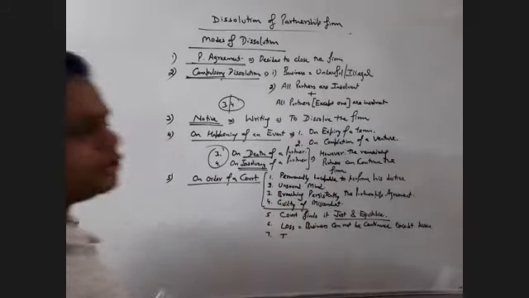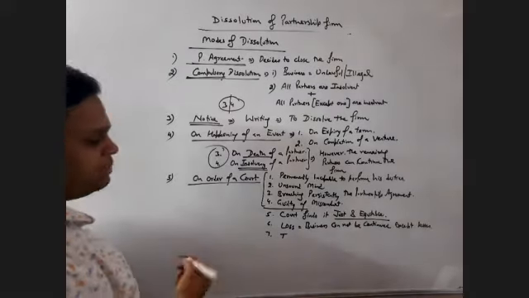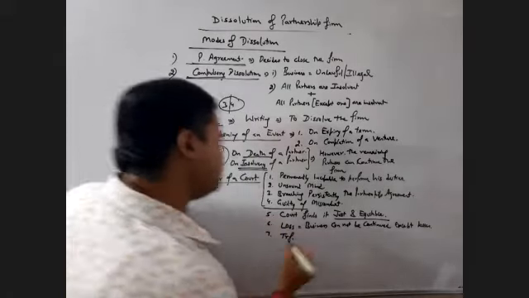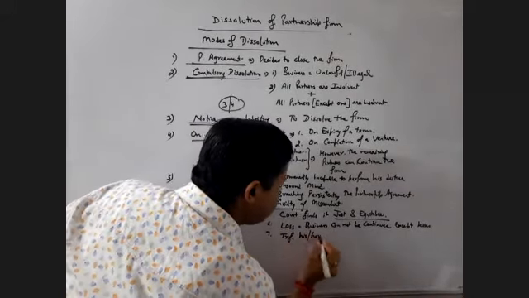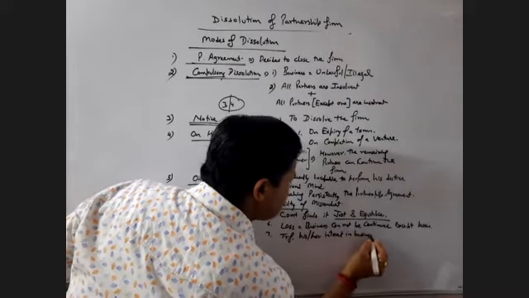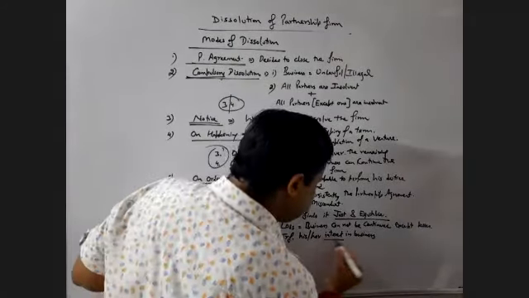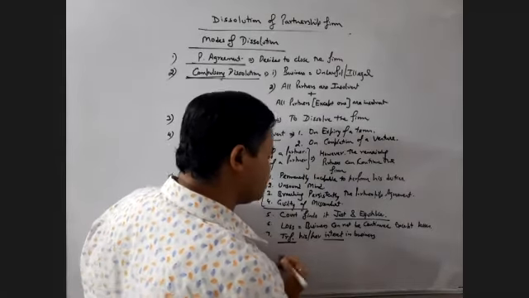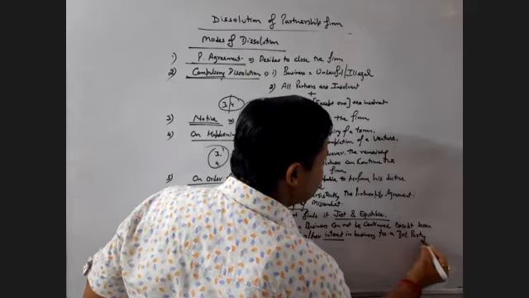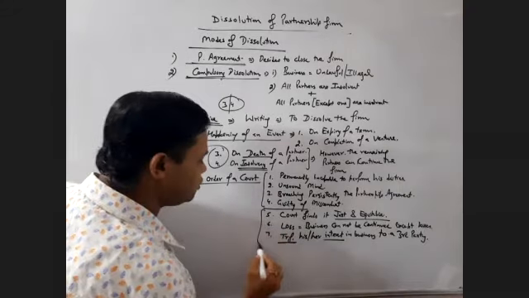That is, the business can be continued only by incurring losses. Then the court intervenes and the business will be closed. 7th, when a partner transfers his or her interest in the business, that is his profit share, and he is transferring that interest to a third party. When a partner transfers his interest to a third party, in this case the firm will be dissolved by the order of the court.